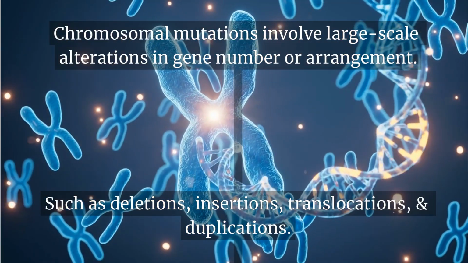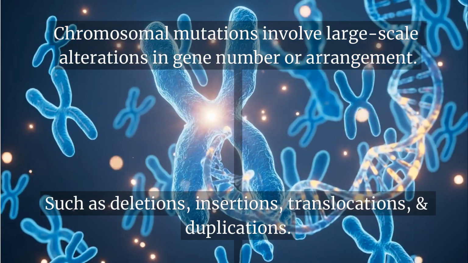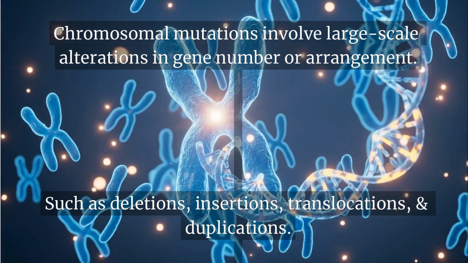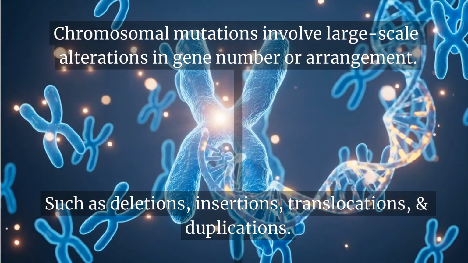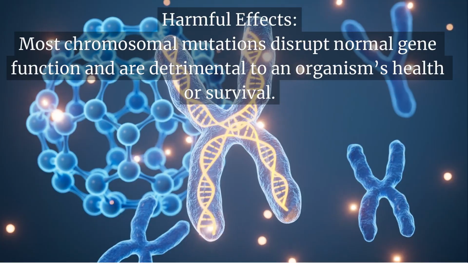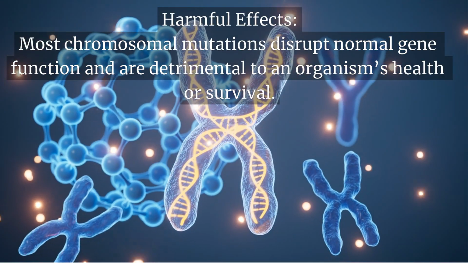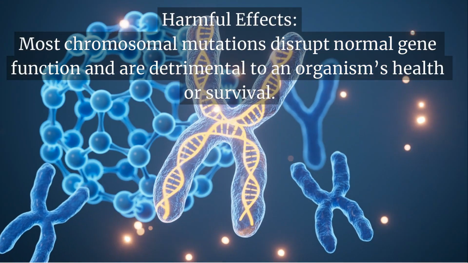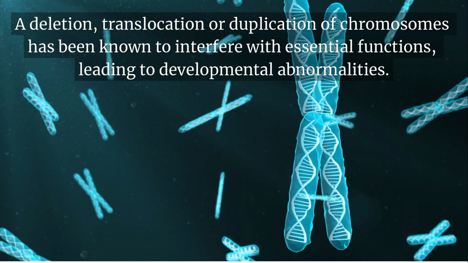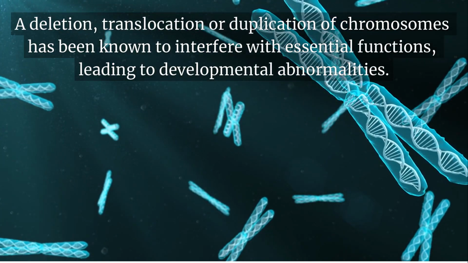Some mutations occur at the chromosomal level. Chromosomal mutations involve large-scale alterations in gene number or arrangement, such as deletions, insertions, translocations, and duplications. These mutations can have different impacts. Harmful effects. Most chromosomal mutations disrupt normal gene function and are detrimental to an organism's health or survival. A deletion, translocation, or duplication of chromosomes has been known to interfere with essential functions, leading to developmental abnormalities.